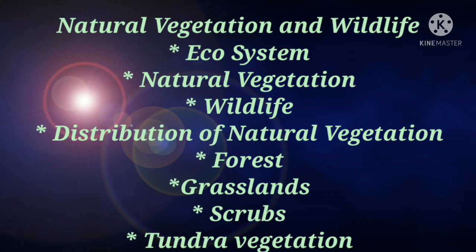See, in such areas, plants have deep roots and leaves with thorny and waxy surface reduce loss of moisture through transpiration. Next, we are going to discuss about tundra vegetation. The vegetation of cold polar regions comprise of mosses and lichens.